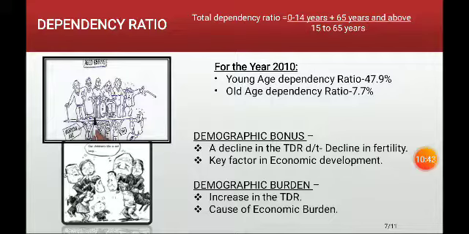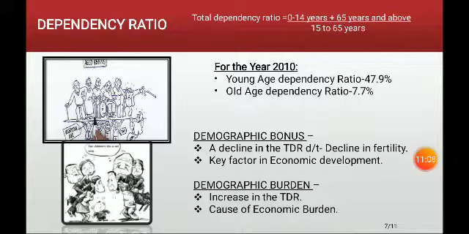As the ratio is higher, the burden caused for the economically productive age group is more. That means as the number of dependents is increasing, or the total dependency ratio is increasing, what is increasing? The numerator is increasing. Who is the numerator there? The dependent people are the numerator.